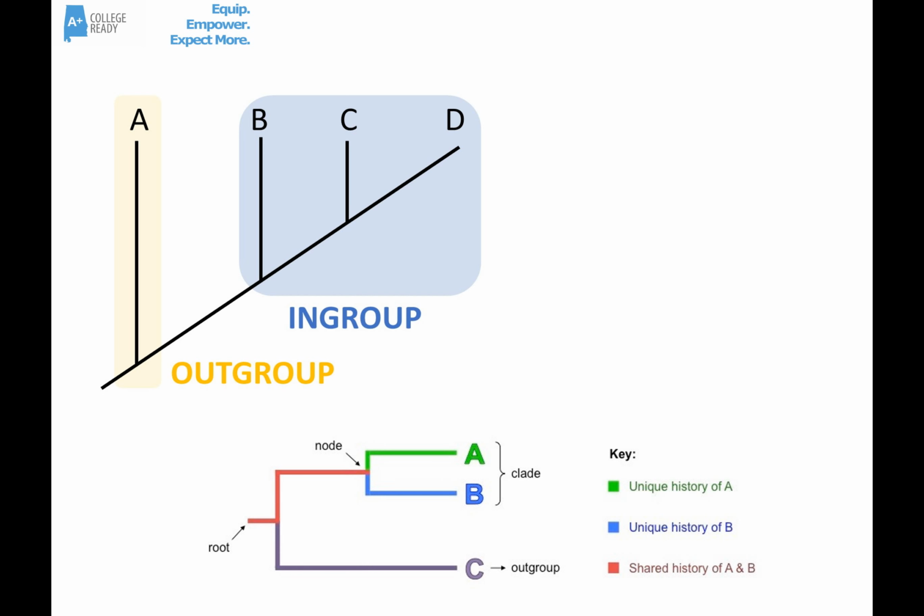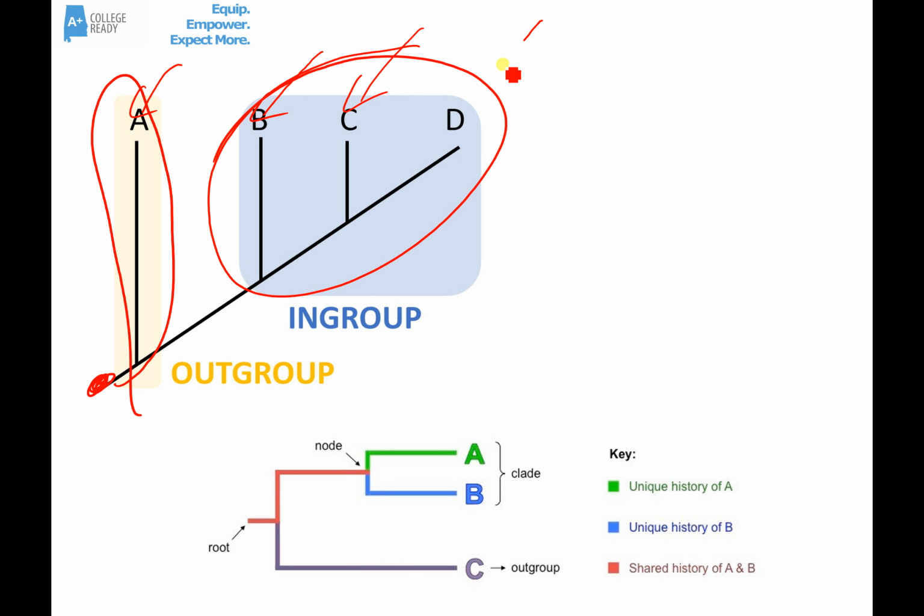So here we can see a phylogenetic tree. Back here would be the root. This is the outgroup. This is the one that's most different from all of the other species. So this would be species A, species B, species C, species D. This cladogram is showing us that they all evolved from some common ancestor back here.